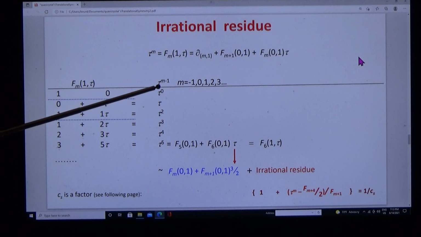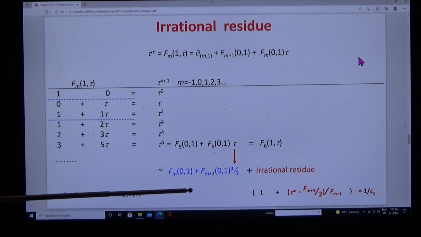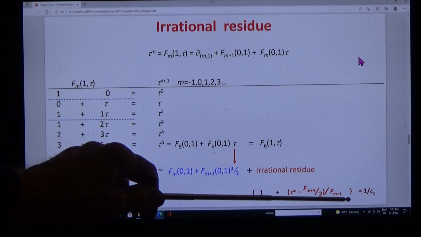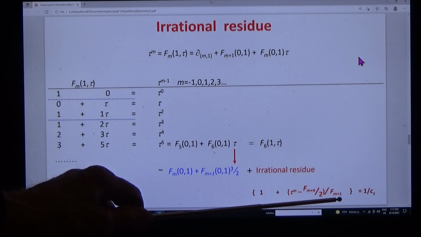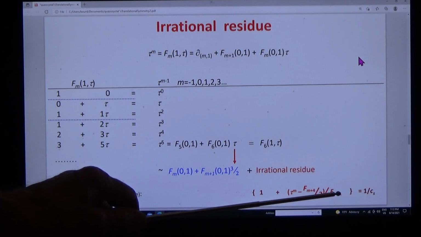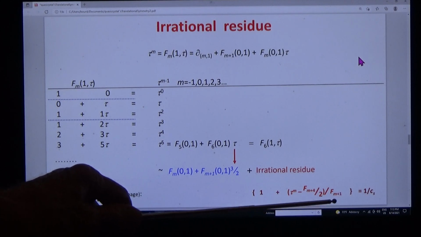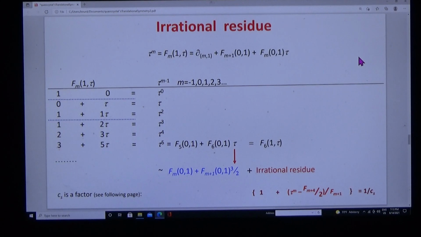The irrational residue forms a metric function when it's normalized by this Fibonacci sequence, which I'm going to demonstrate, and it has the extraordinary property that it is the exact inverse of the coherence factor that we derived completely independently, derived numerically.